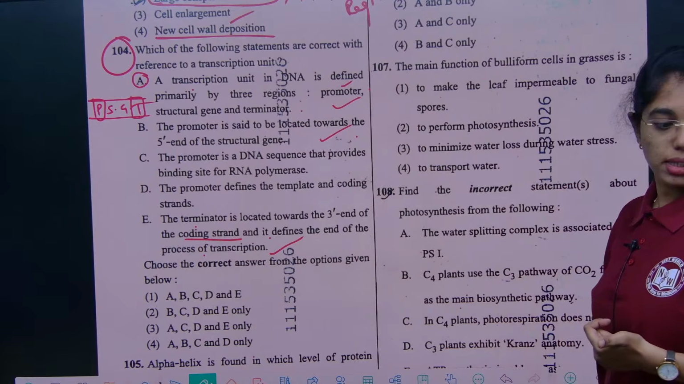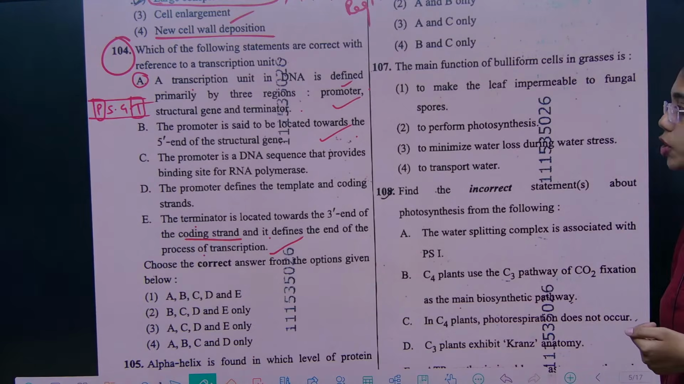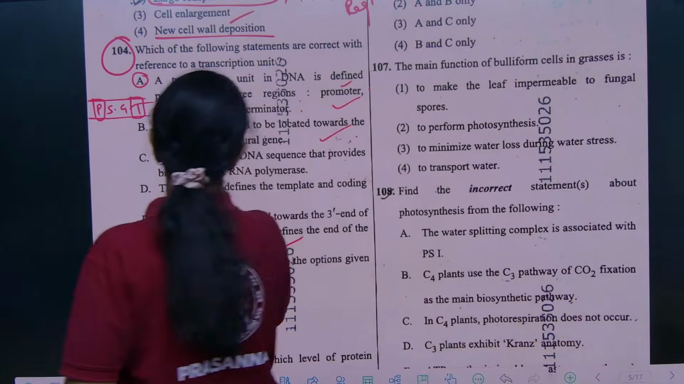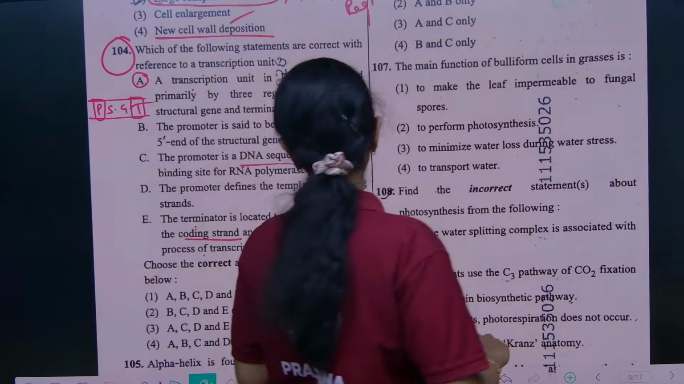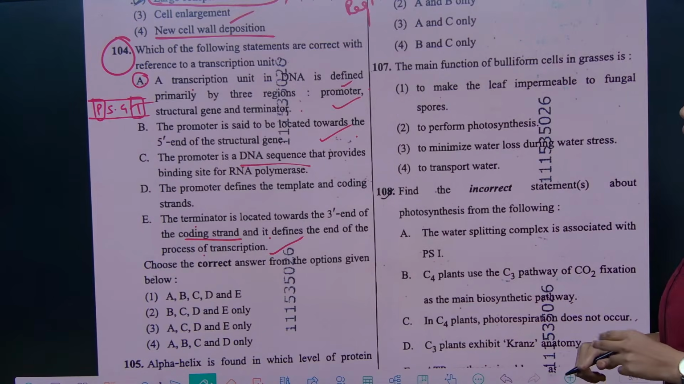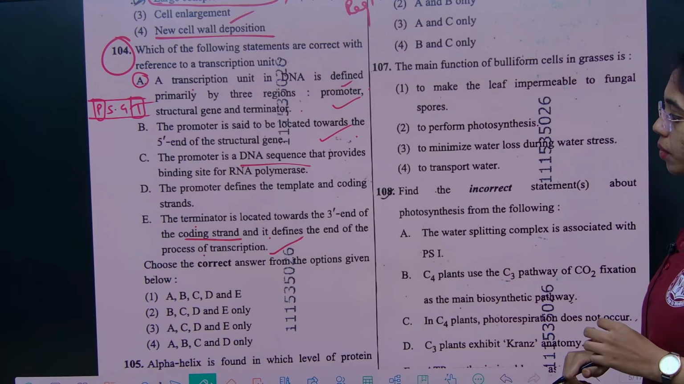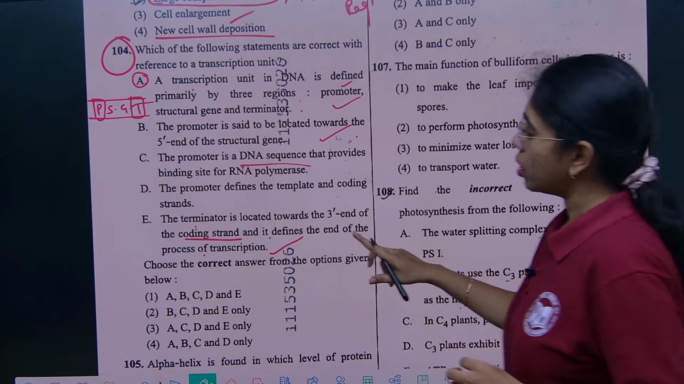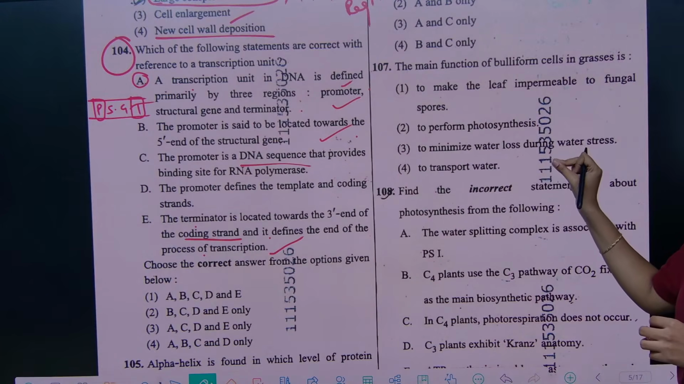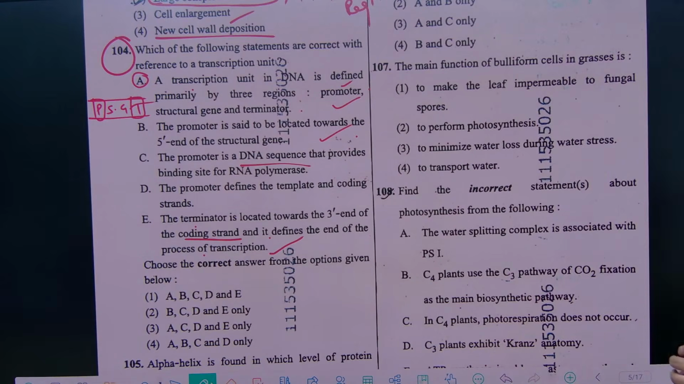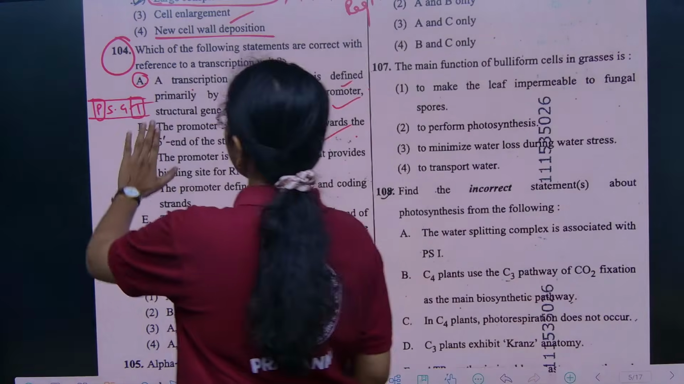C, promoter is the DNA sequence that provides the binding site of RNA polymerase. Promoter defines the template and coding strands. E. So, all the statements seem to be correct. There is a small point in it. Once again we will go through it.